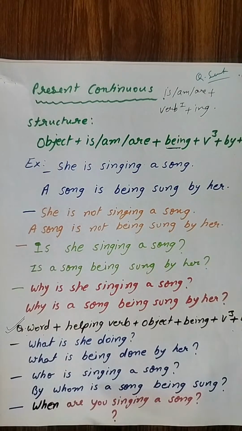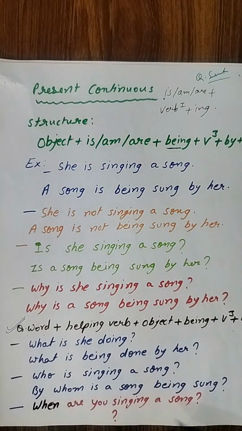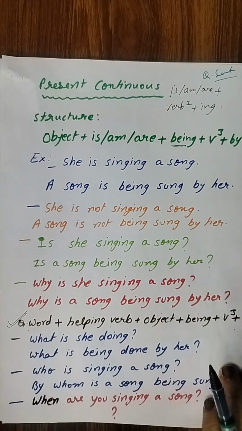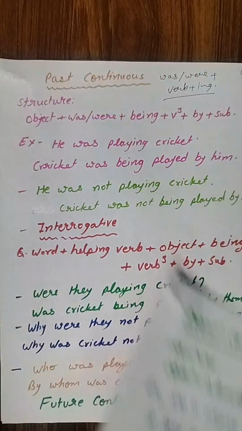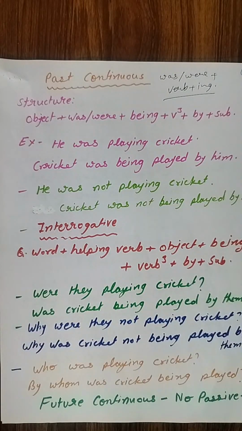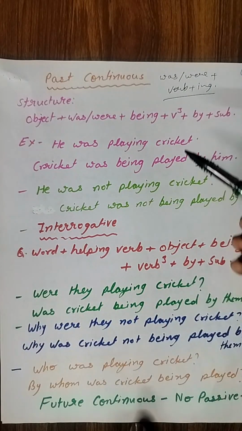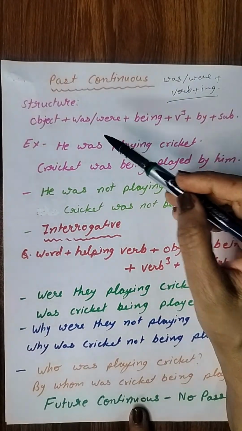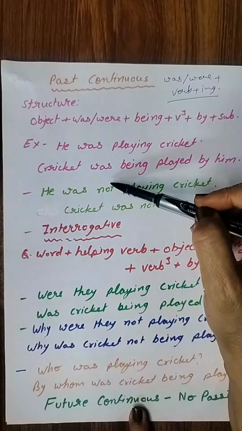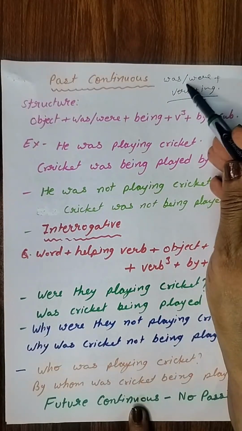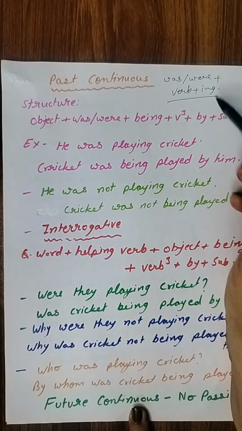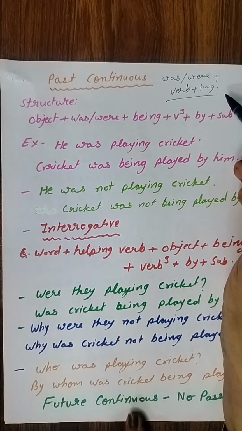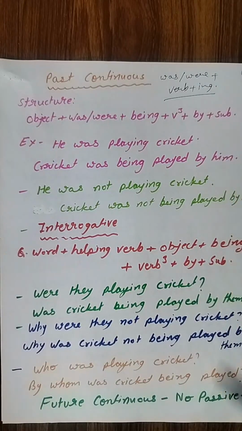Okay. When are you singing a song? You will tell the answer to this sentence. When are you singing a song? Okay. Then come to past continuous tense. So this is also very simple. Wherever we were using is, am, are, in place of is, am, are, now we use was, were. In your question sentence, you will find this formation: was slash were plus verb first form plus ing. So this is the formation of the question sentence.